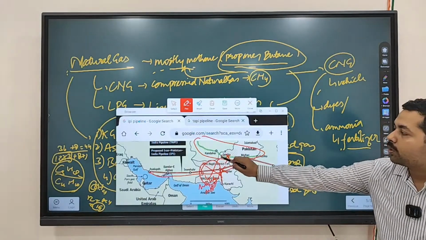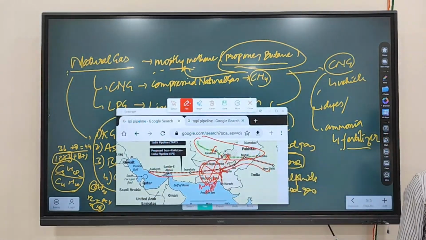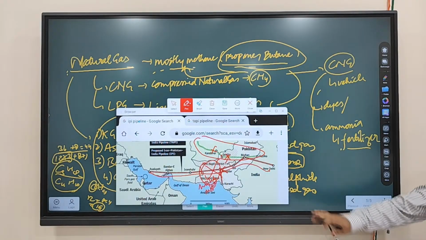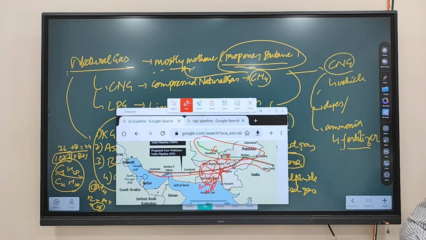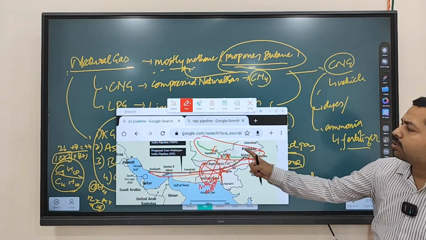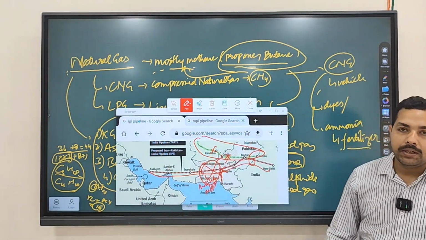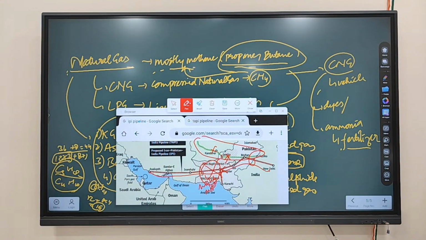Afghanistan is also an unstable region, and Pakistan is also unstable. Both these pipelines have been proposed. The Indian part and the Turkmenistan part are being completed, but the rest is still not completed because of these issues. India is creating these pipelines in order to bring gas, to create a gas based economy.